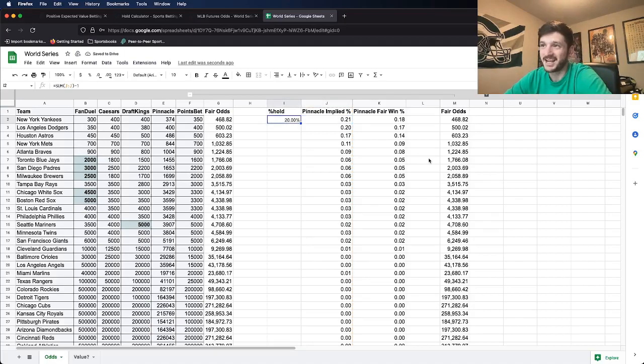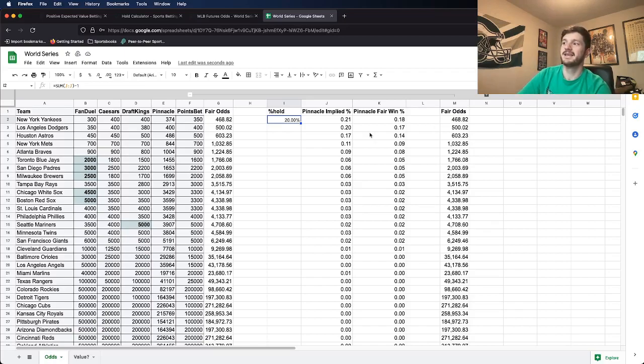So like I said, the standard that most books have, minus 110 odds, is 4.76%. The hold on the futures market is 20%, which is just outrageous when you think about the amount of hold they have on the market. So the way we calculate it is actually pretty easy.